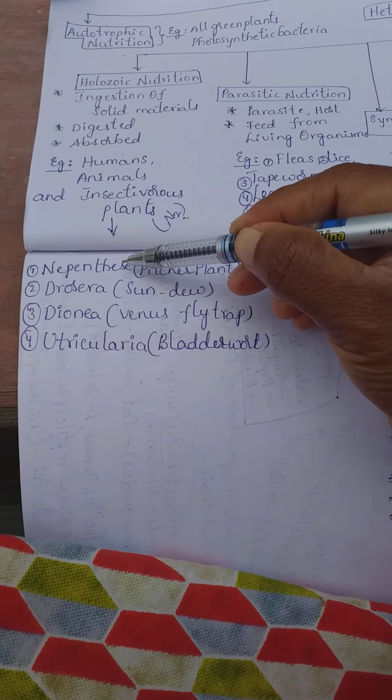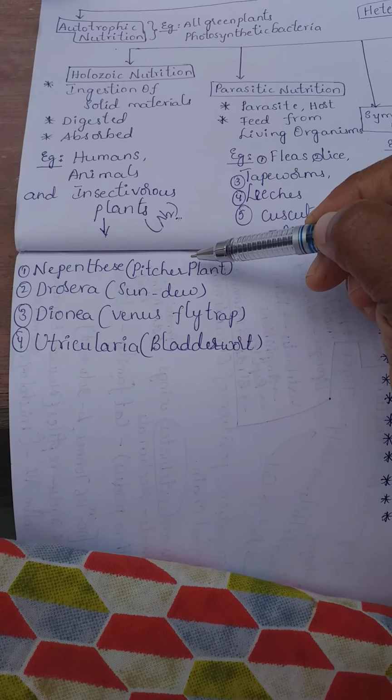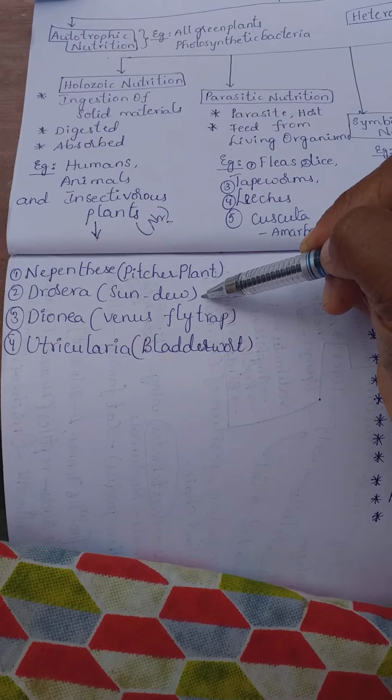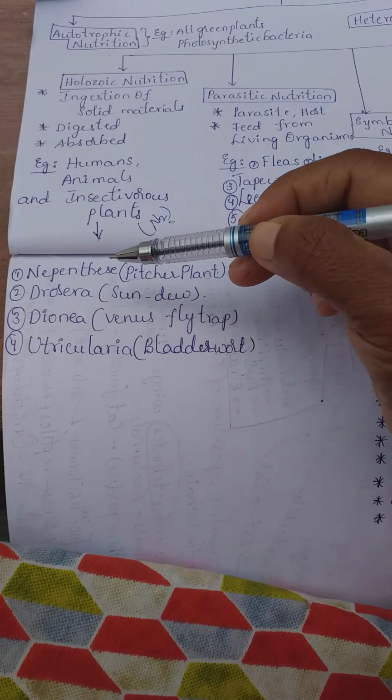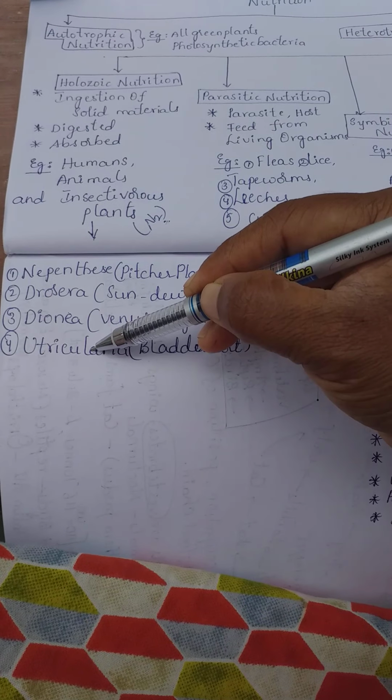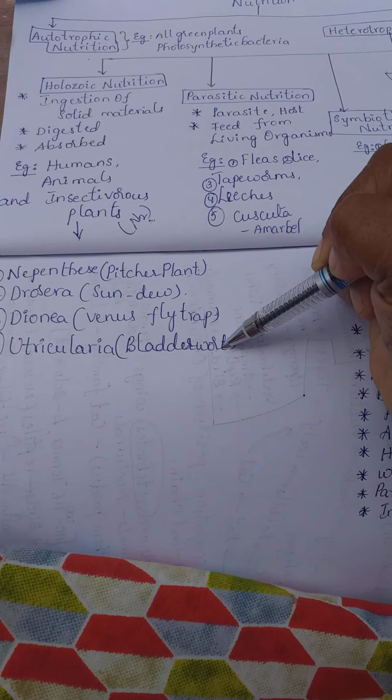These are Nepenthes. It is also known as pitcher plant. Drosera. It is also known as sundew plant. Dionaea. It is also known as Venus flytrap. Utricularia. It is also known as bladderwort.